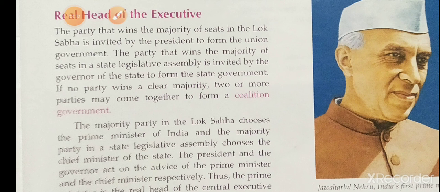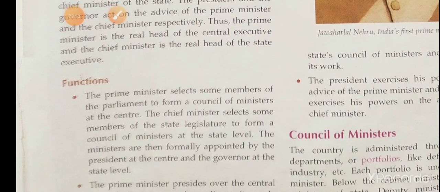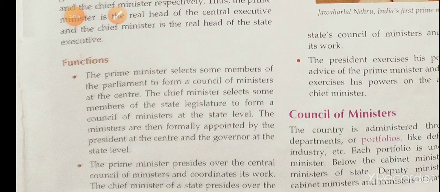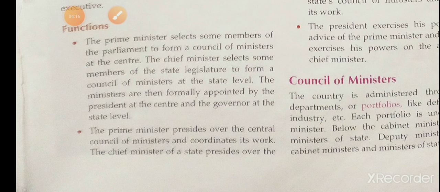And what are the functions? The prime minister selects some members of the parliament to form the council of ministers. The chief minister selects some members of the state legislature to form the council of ministers at the state level. The prime minister presides over the central council of ministers and coordinates its work.